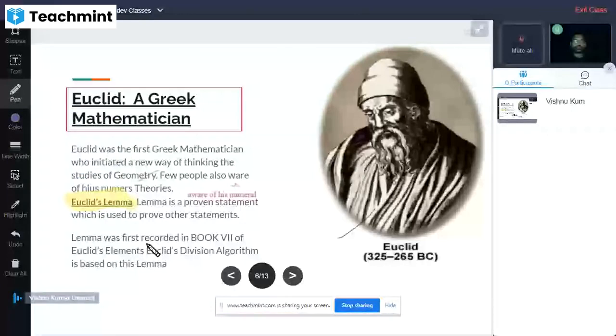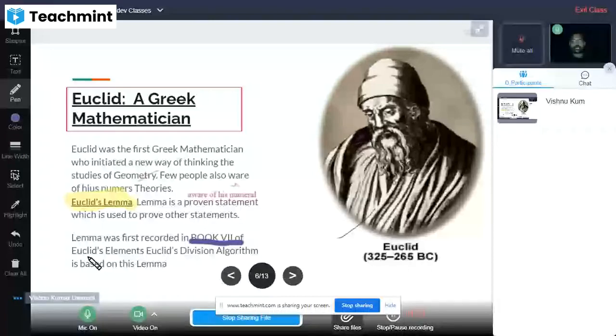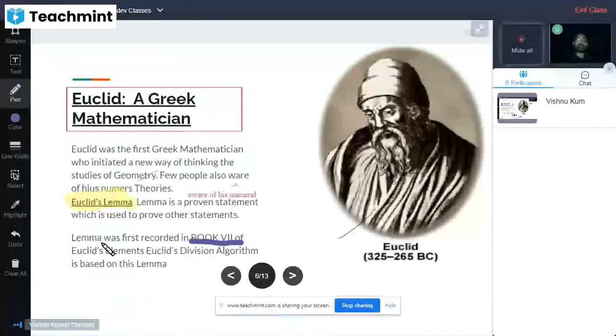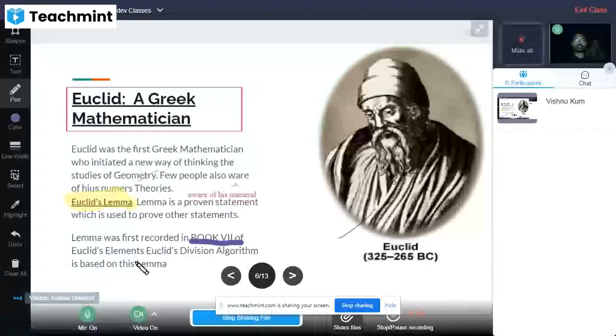Euclid's division algorithm is based on that lemma. So the first ever use of a lemma was recorded in Book Seventh of Euclid's Elements. The book is written by Euclid, the Greek mathematician, and the Euclid division algorithm is based on the lemma.